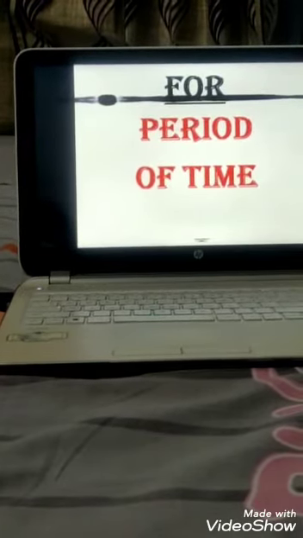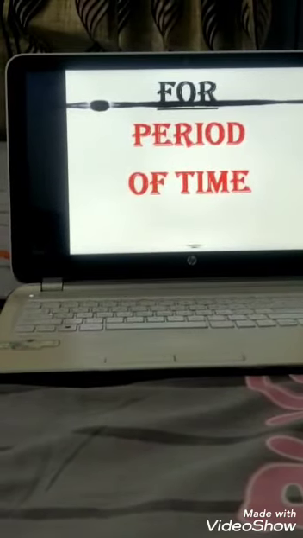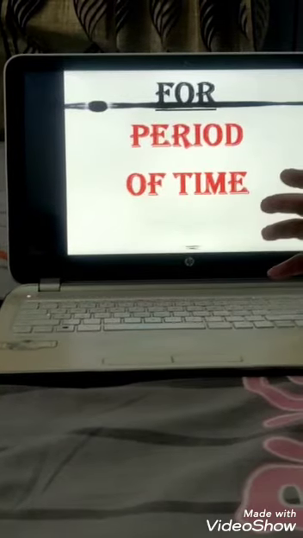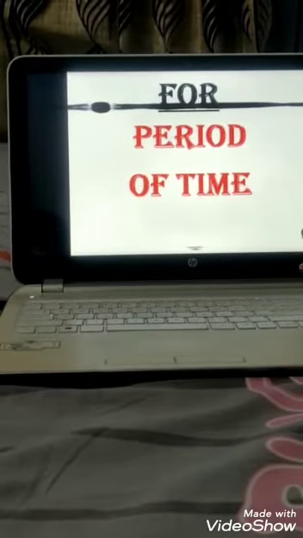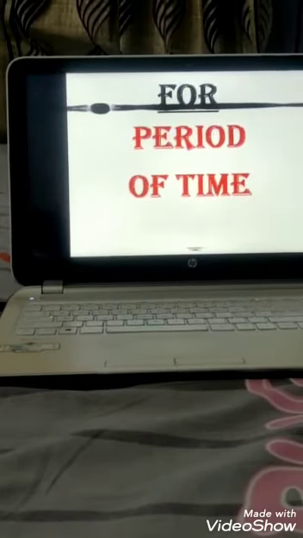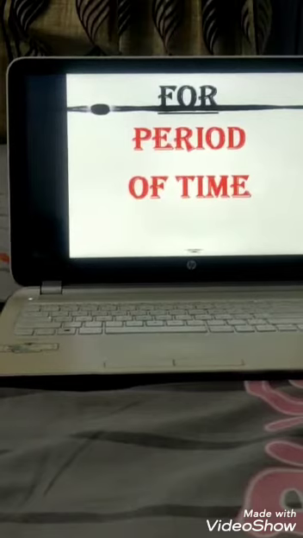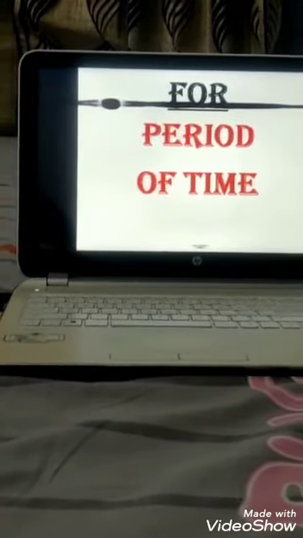Let's understand with the example. I have been learning swimming for 6 months. मैं 6 months के लिए स्विमिंग लर्न कर रहा हूँ. It means for has been used to specify the time period for which I have been learning. So in this way we use the for preposition.